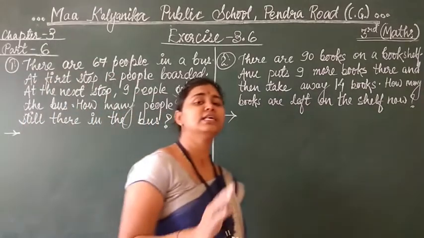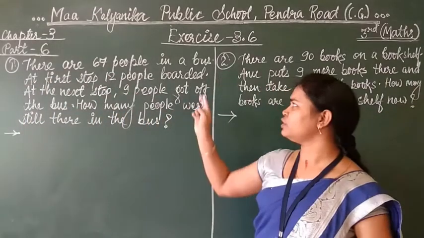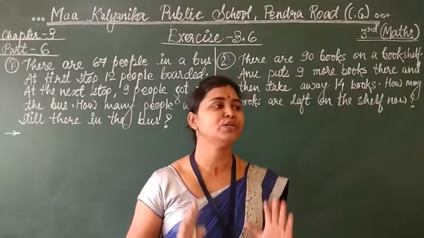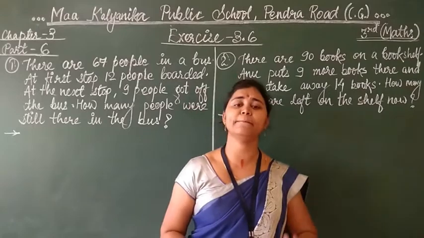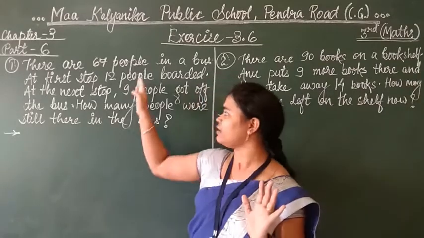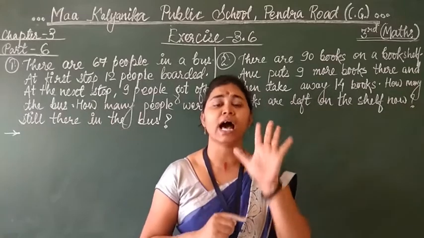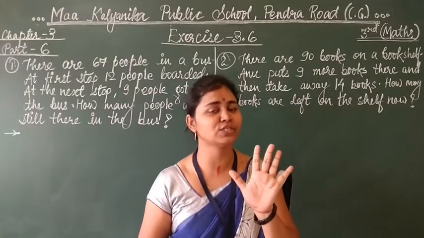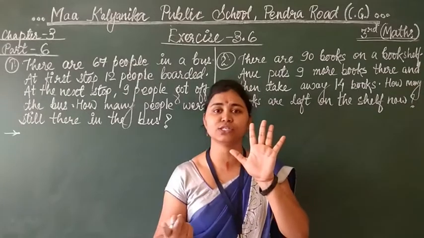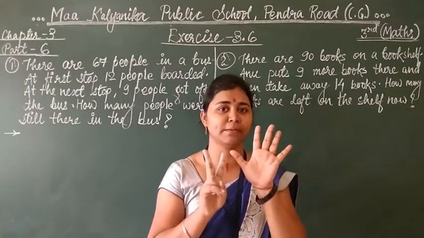Students, I am giving you a single digit example instead of 2-digit numbers. For example, 5 people are present on a bus. At the first stop, 2 more people boarded the bus.